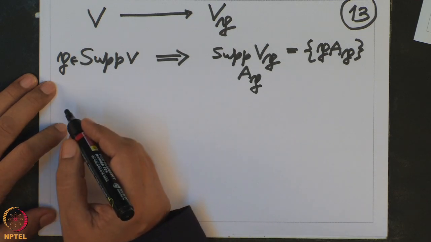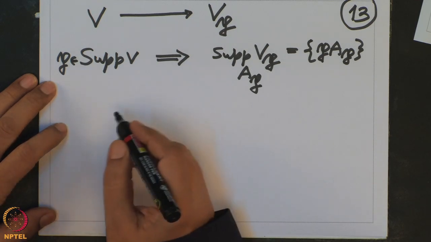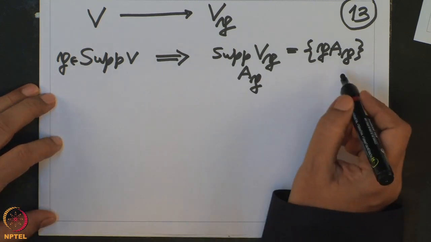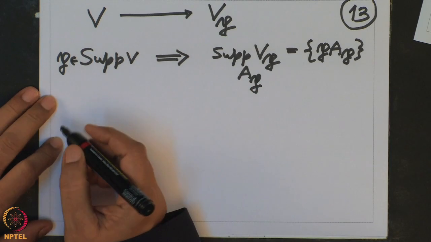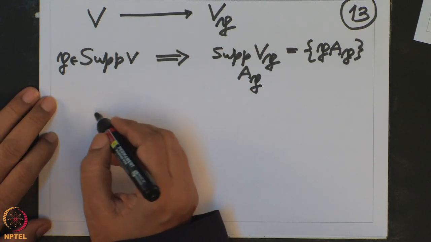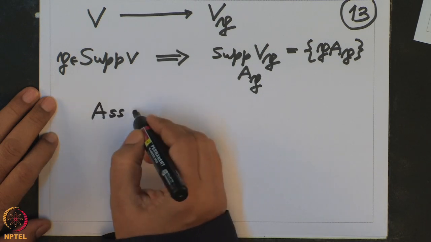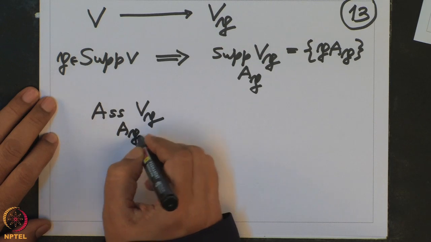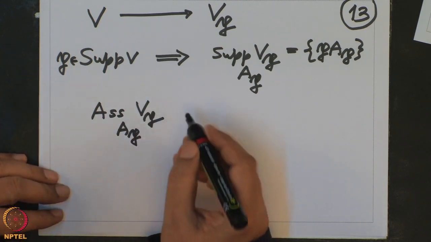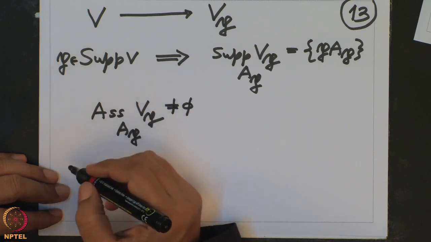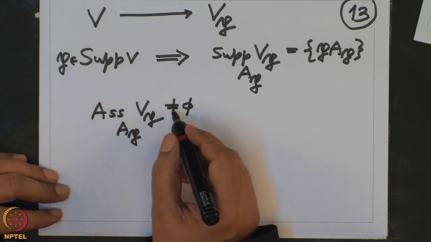So the support is this, and on the other hand, what about the associated primes of V localized at P, as an A localized at P module? I want to check that this is non-empty.